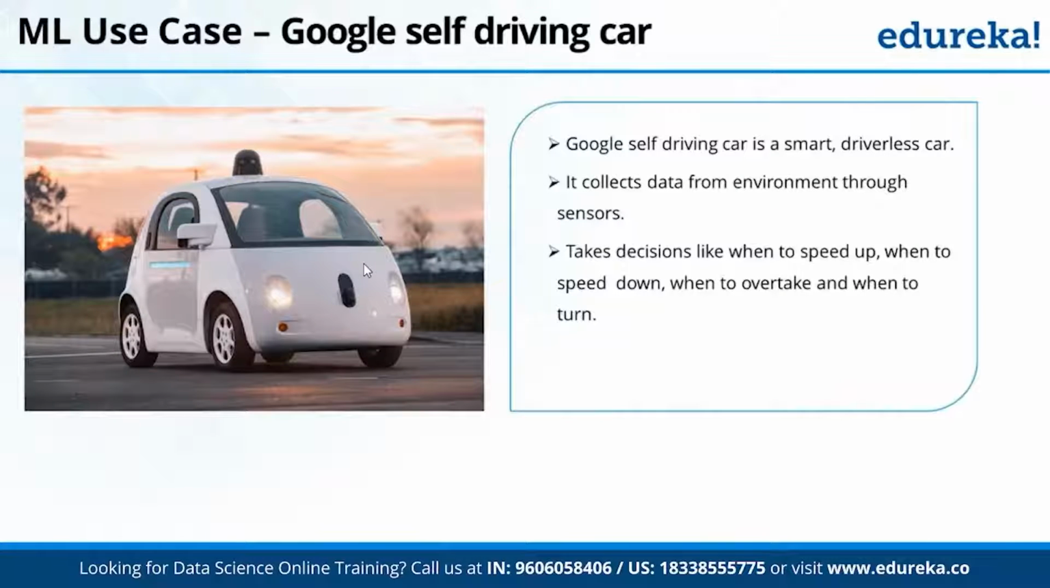Machine learning use cases. Google self-driving car. Google self-driving car is a smart driverless car. It collects data from environment through sensors, takes decisions like when to speed up, when to slow down, when to overtake, and when to turn right. So basically what this car actually does, it captures the images. Suppose the car is driving, it captures the images in front of that car, then it reads the image. Obviously machine cannot read an image directly. We have to convert it to numbers. So the machine will convert the picture into numbers based on the pixels.